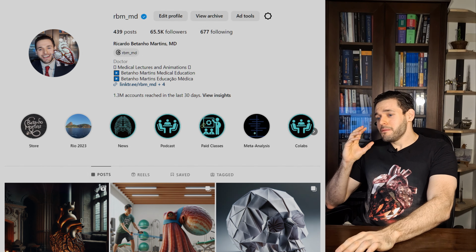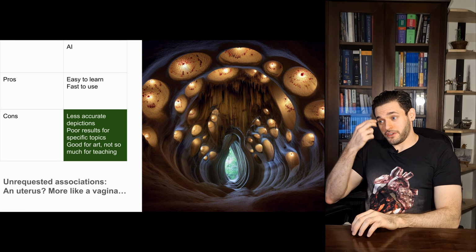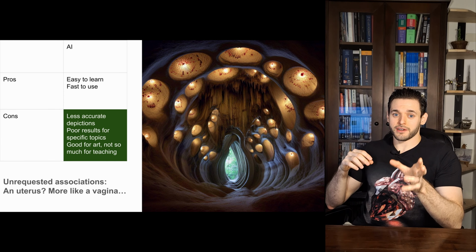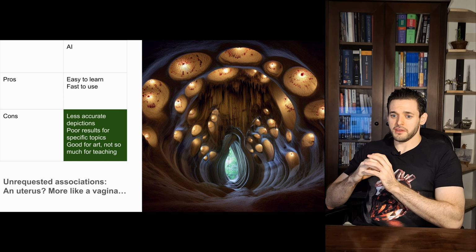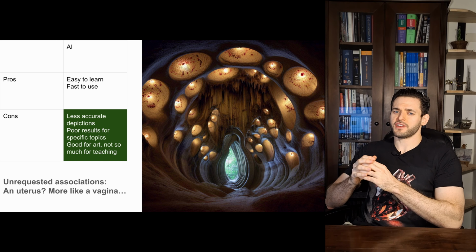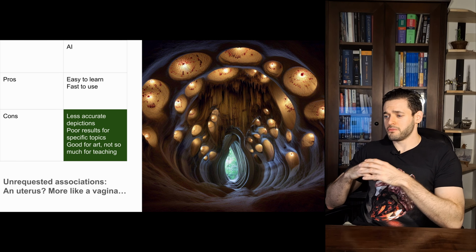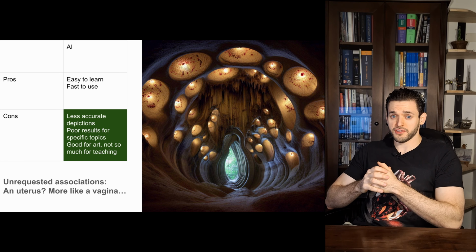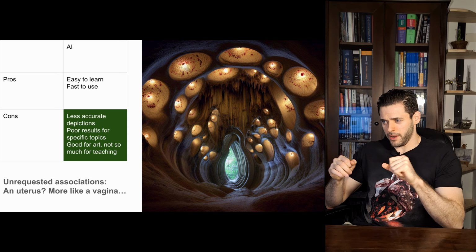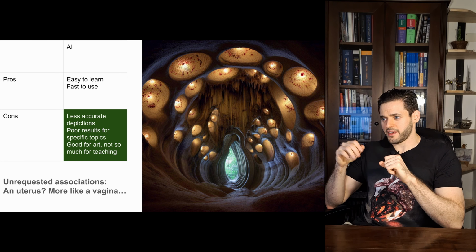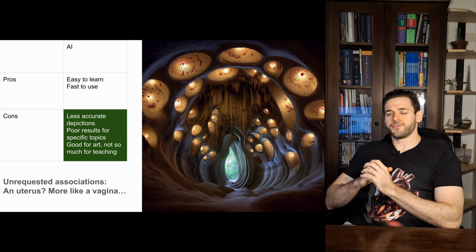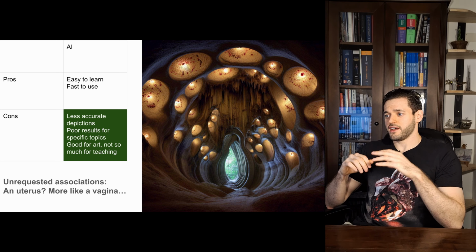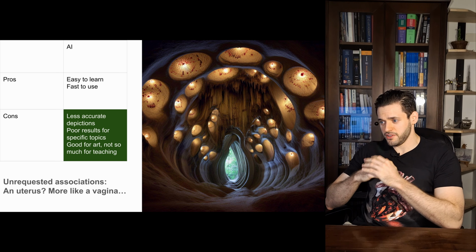And the most important thing to understand about AI is that it's easy to learn and fast to use. So it's something even someone with no experience can easily get into, and by tomorrow they will be creating decent images. However, it generates less accurate depictions, poor results for specific topics, and it's good for art, not so much for teaching.